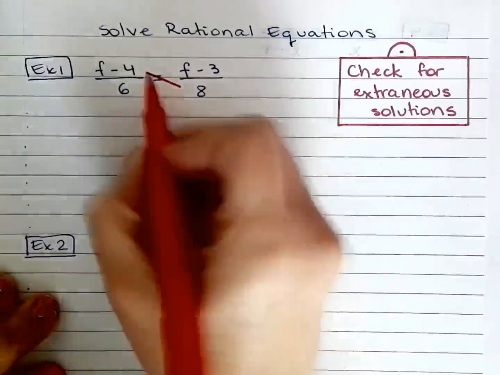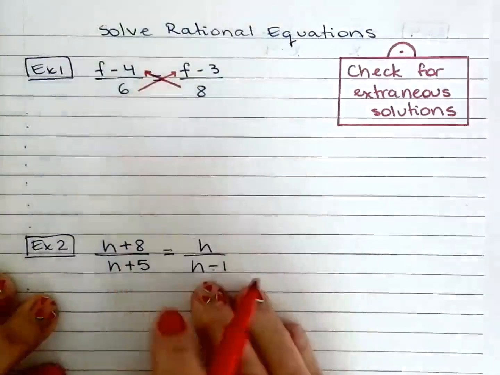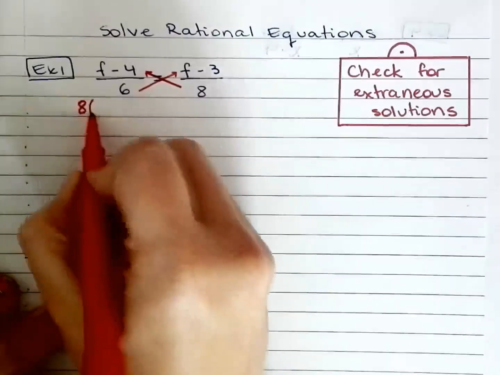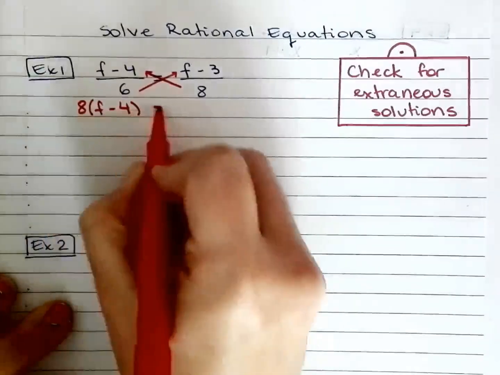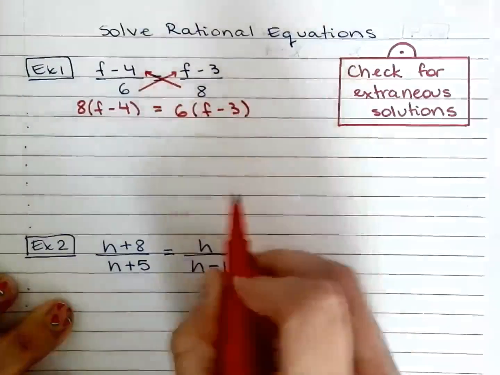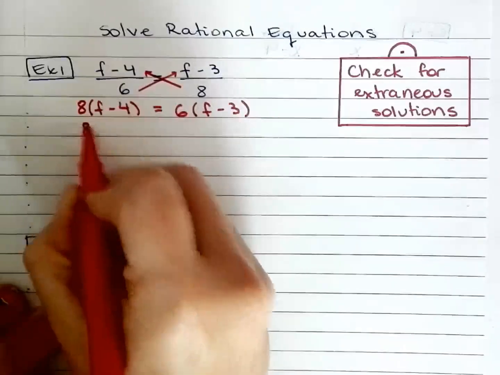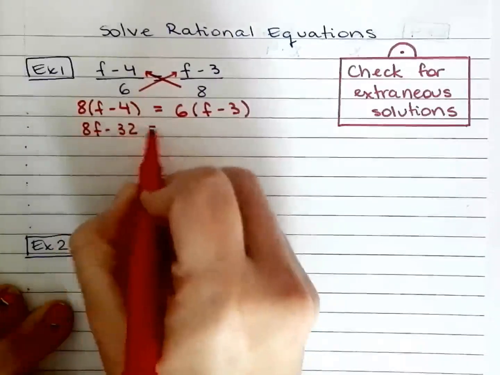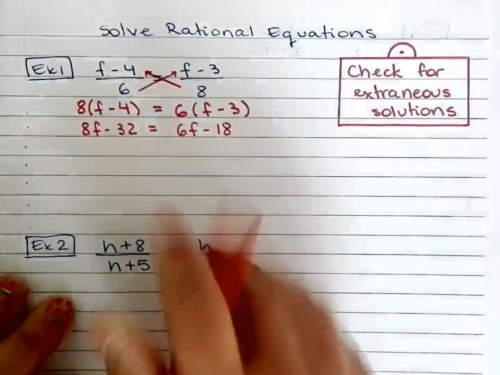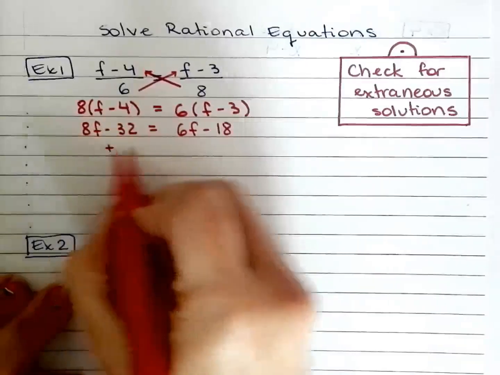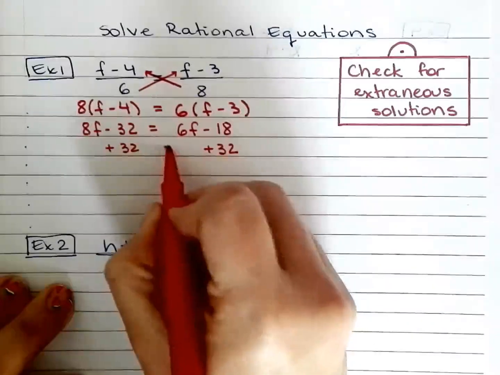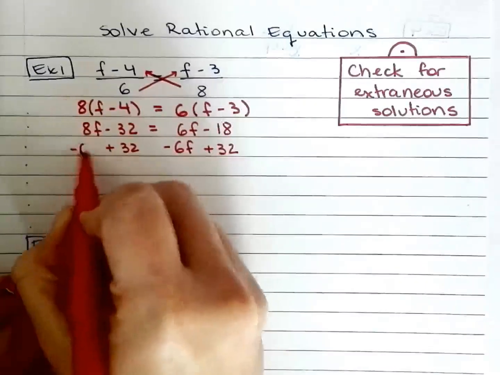Okay, a fraction equals another fraction. Just go ahead and cross multiply. And everybody knows how to cross multiply. Okay, so 8 times f minus 4 equals 6 times f minus 3. Distribute. Distribute that side too. I will add 32 to both sides. And I will also subtract 6f from both sides.